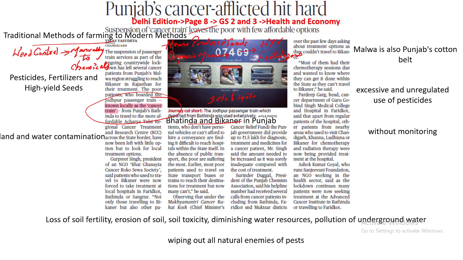Also, what we need to remember is why cancer has increased in this region. Malwa happens to be one of Punjab's cotton belts, and cotton crops are usually prone to pests. Farmers here use at least 15 to 20 pesticide sprays. Why? Because they need maximum yield from the cotton, and for cotton, pests are the major deterrents. So in order to destroy these pests, they need to use pesticides and fertilizers. Studies have suggested that excessive and unregulated use of pesticides and fertilizers is the major reason for cancer among the citizens in this region.